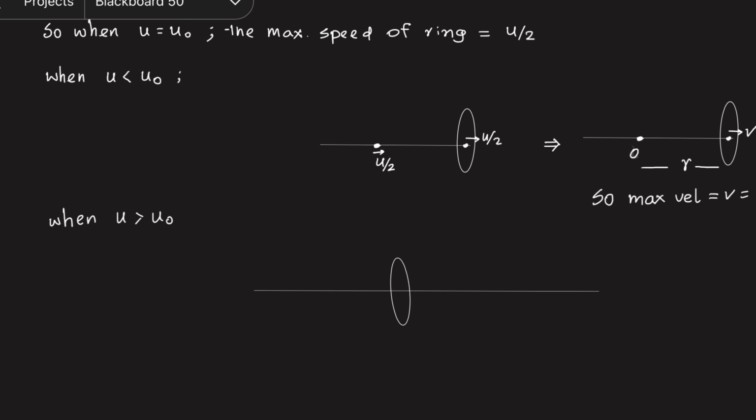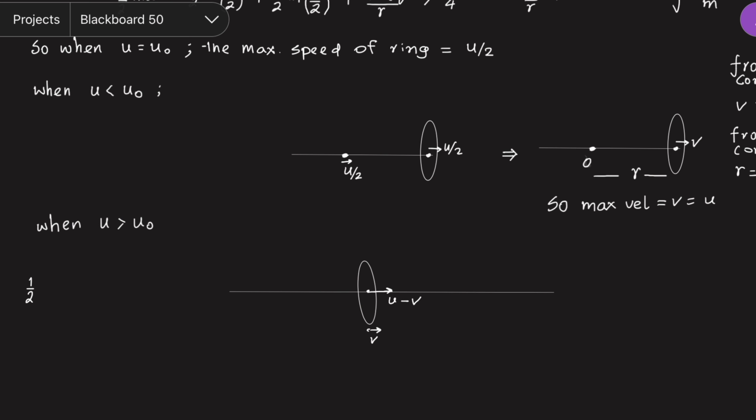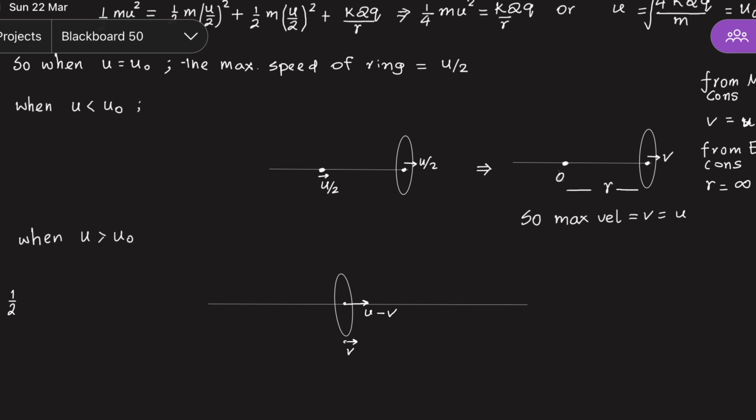When u is more than u naught, suppose the particle reaches the center of the ring, it will go beyond the center. Suppose when the particle is at the center of the ring, it has velocity u minus v, and the velocity of the ring is v. See, the momentum must remain conserved. So since they have the same mass, the decrease in momentum of the particle will be equal to the increase in momentum of the ring. Whatever speed is decreased in the particle, the same velocity will increase in the ring, so that momentum is conserved. So this is the situation.